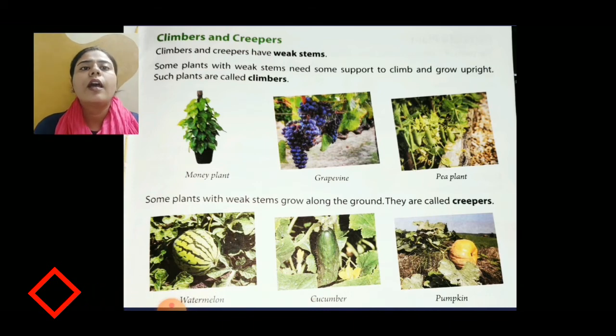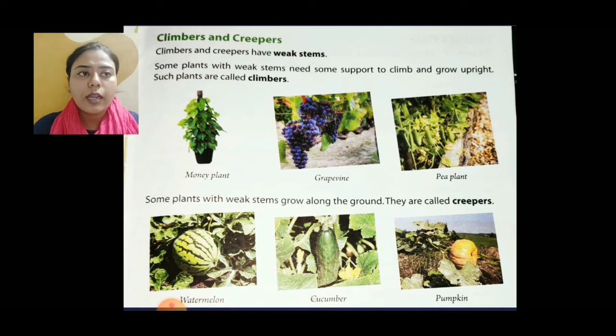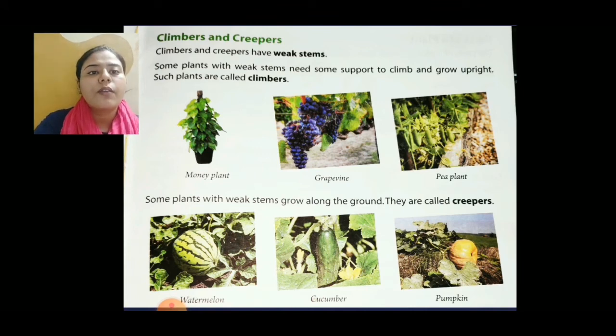Climbers and creepers. Climbers and creepers have weak stems. Some plants with weak stems need support to grow and climb upright. Such plants are called climbers, like the money plant. They need support to grow upright. Grapevine, pea plant, they are all called climbers. Some plants with a weak stem grow along the ground. They are called creepers, like watermelon, pumpkin. They cannot grow upright. They are growing along the ground. So these plants we are calling creepers.